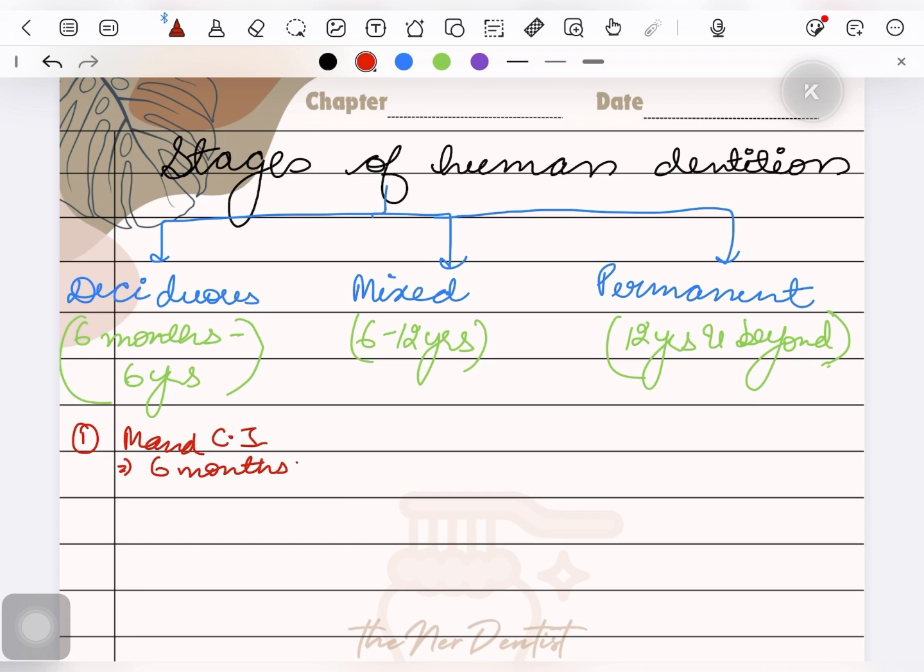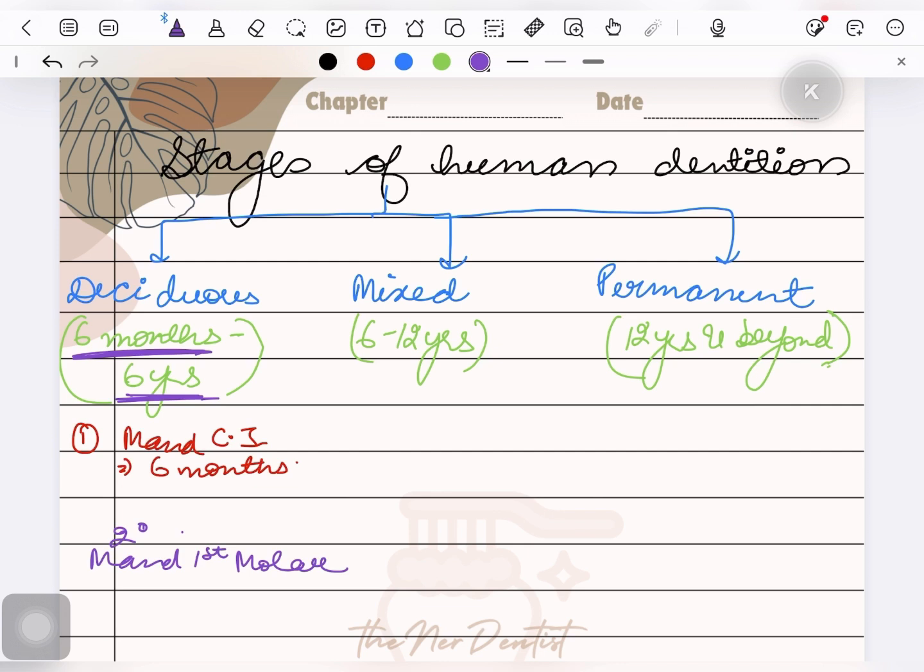And this deciduous dentition period ends when the first permanent tooth erupts, that is the first mandibular first molar, the first permanent tooth. So the deciduous dentition period starts from 6 months of age and lasts up to the age of 6 years. Okay, and this is when the oral motor behavior and the speech are established. This is the period when the child starts to develop these kinds of things.